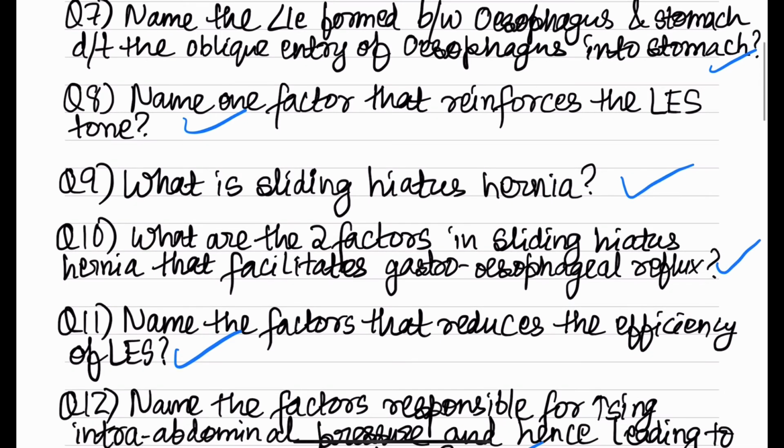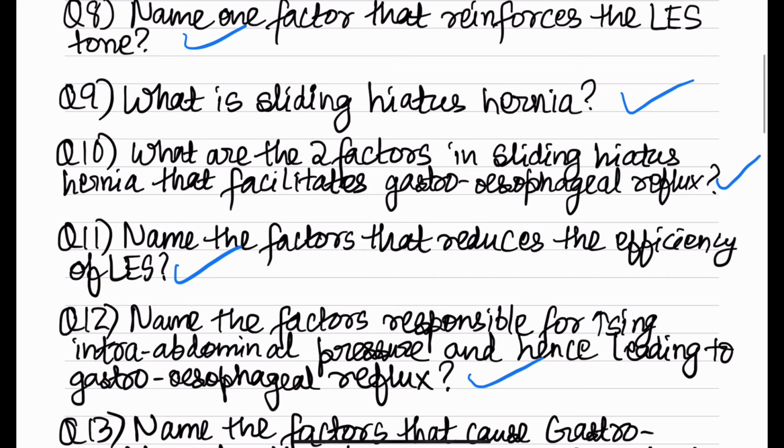Now, coming to the factors that reduce the efficiency of lower esophageal sphincter, it includes vagotomy, cigarette smoking, alcohol. Then we have drugs like beta agonists and calcium channel blockers. Then the factors which are responsible for increasing the intra-abdominal pressure and hence leading to gastroesophageal reflux disease. So this is something which increases the pressure within the abdomen. So it can be either ascites, weight lifting or straining, then obesity, pregnancy, etc.